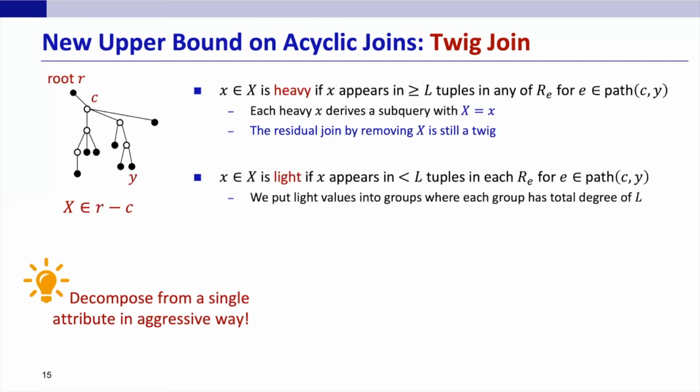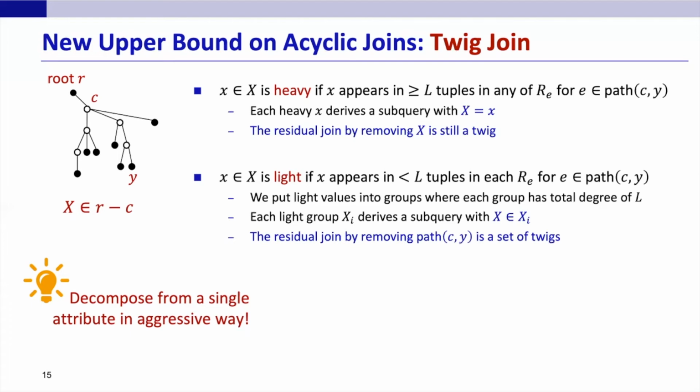For the light values in attribute X, we put them into groups such that each group has degree at most L in each relation on this path. For the subquery derived by each light group, we just broadcast all relations on this path to all servers, and it's equivalent to solving the residual join by removing the relations on this path. Note that this is a set of disjoint twig joins, and each of them will be further recursively handled.